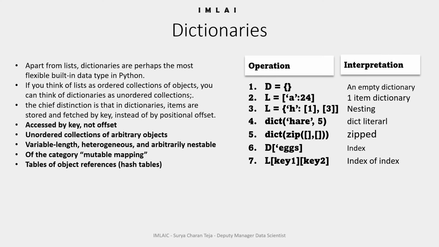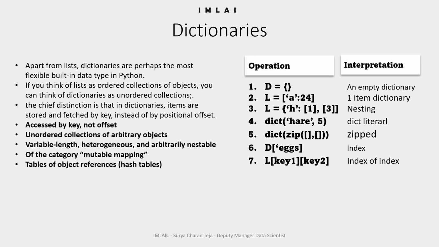Sorry. So here actually what I mean is, when I say it's indexing, what we are doing here is indexing. So d of x is our key. X is our key. So when I say d of x, it will fetch the value of key x, which is mapped to that. And then index of index, L of key 1 of key 2.